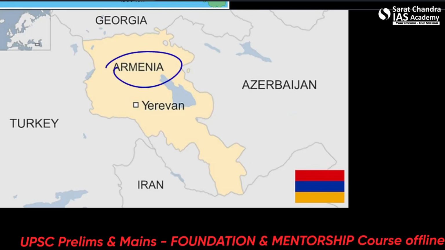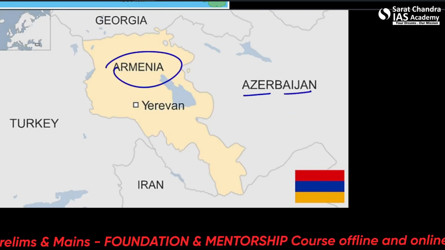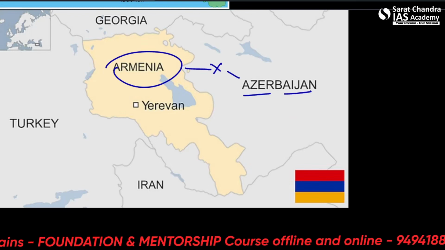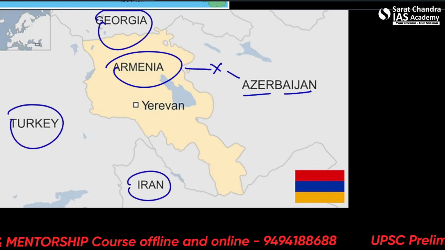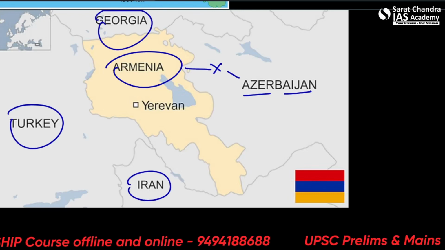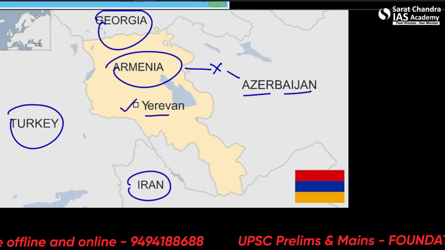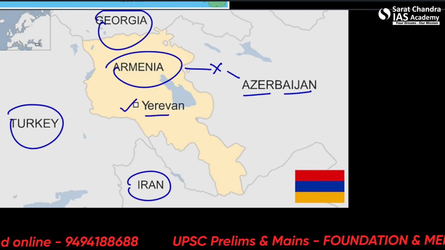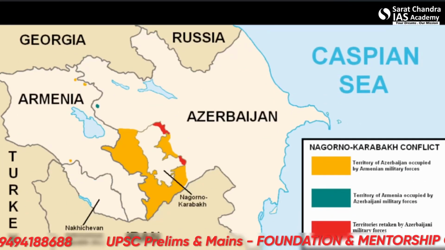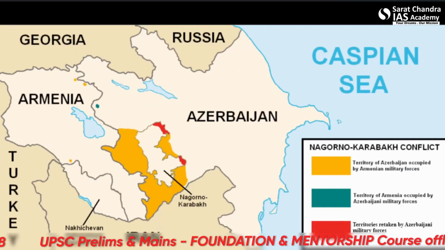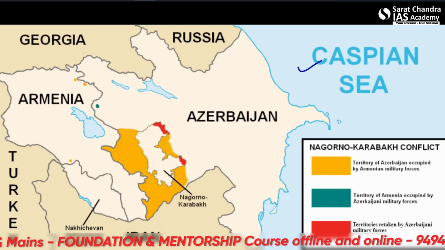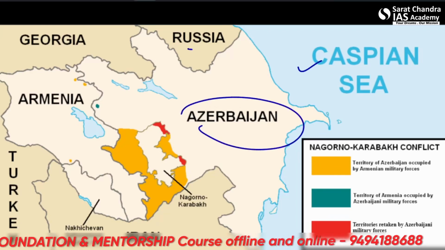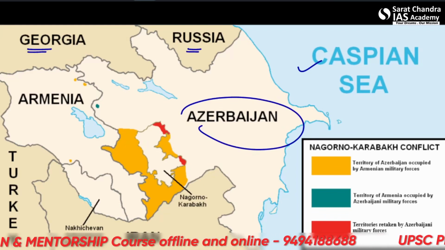So this is Armenia here. This is Azerbaijan. These both are in conflict with each other. This is Iran, Turkey, Georgia. Alright. This is the capital of Armenia, which is Yerevan. So going further, we move on to a detailed map. In the map, we can see the Caspian Sea here. Then there is Azerbaijan, Russia, Georgia, Armenia.